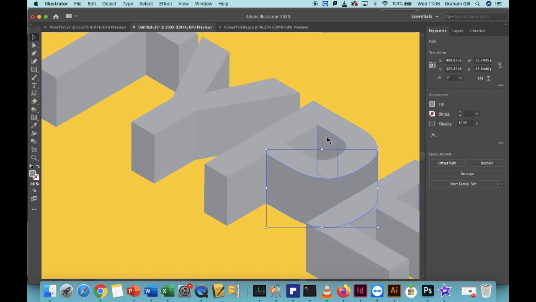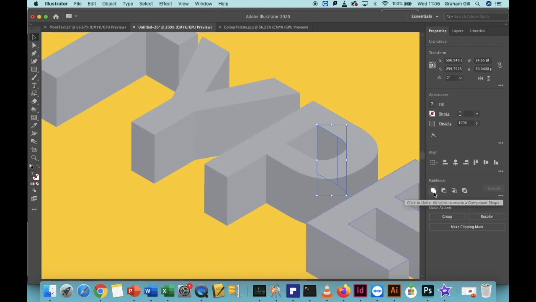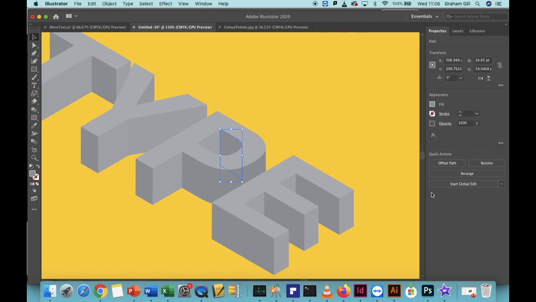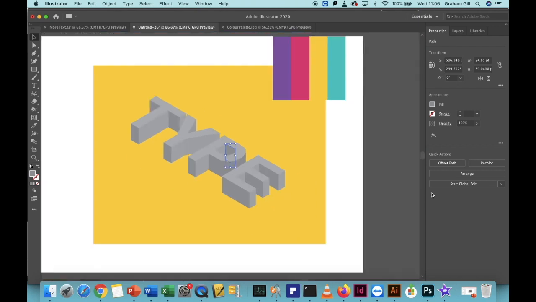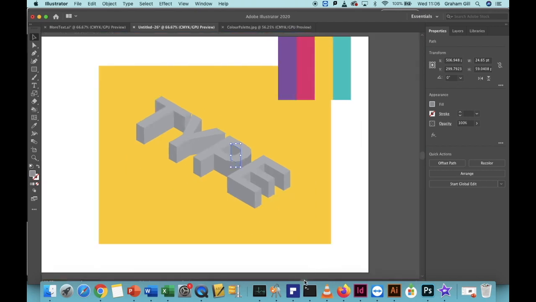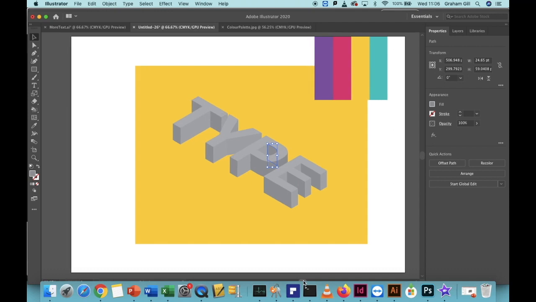Do the same for the inside of the P, because the top section there is in two pieces as well. Click, hold the Shift key, click on the next part, and then click in the Pathfinder menu, click the two white squares to unite them. Now we can zoom back out by holding Command and minus. If you need to, you can move the slider at the bottom of the screen to reposition your image.